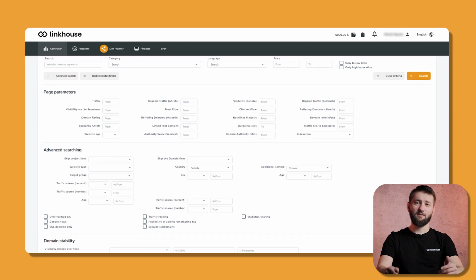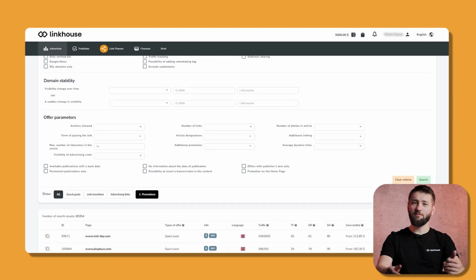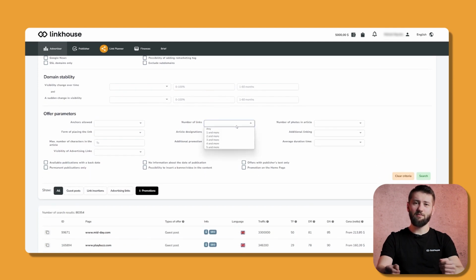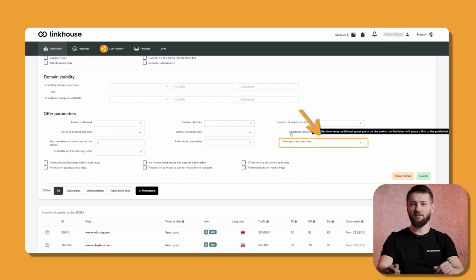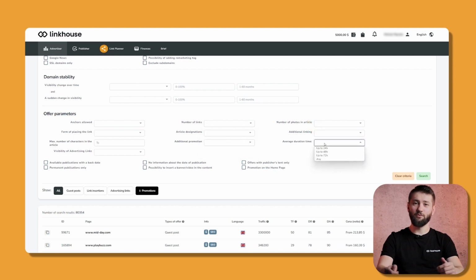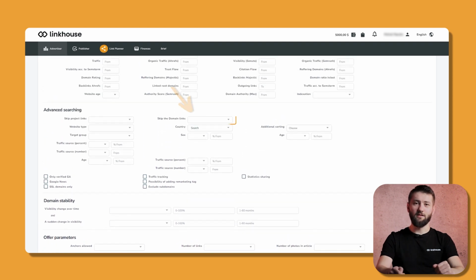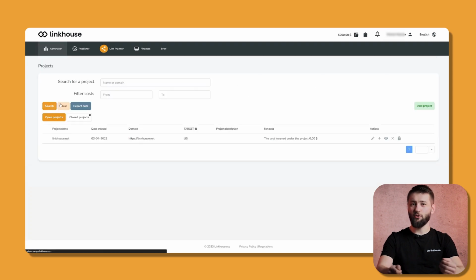In the advanced search, you can narrow down the results by various parameters from Ahrefs, SEMrush or Majestic, as well as by offer parameters. For example, you can search for the minimum number of links you can place in an article or filter portals that will quickly publish your content. Here you can also exclude domains that your website already has. To make sure your domain appears in this filter, remember to add it to your projects.